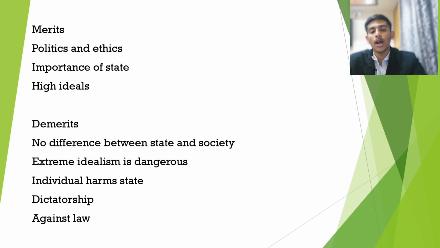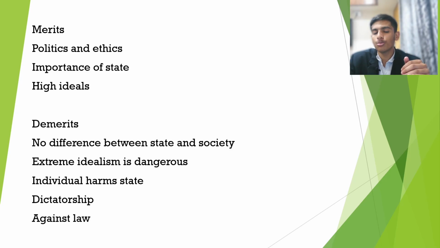Next is that the individual harms the state. When the state gives entire freedom to individuals, of course individuals will rebel to fight for the rights which they are not given. Freedom is given, but for example a minority community is not given its fair share of rights, so they will rebel against the government. In this case, in idealism, the state is very lenient in nature, so it is very easy to overthrow that particular state and establish a new one.